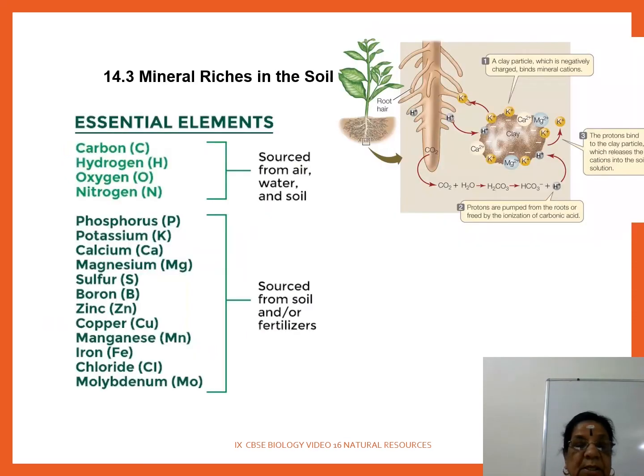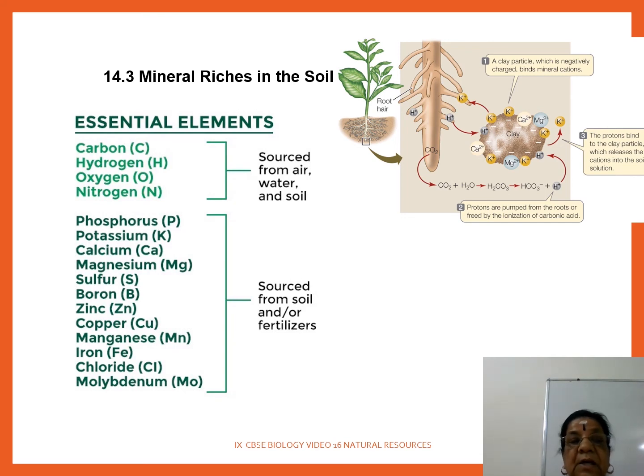Okay. The next one is mineral riches in soil. Enala mineral, carbon, hydrogen, oxygen, nitrogen. These are all macronutrients. They have the sources as air, water and soil.